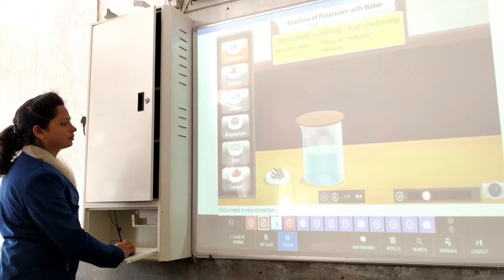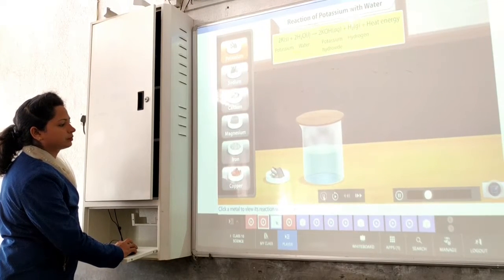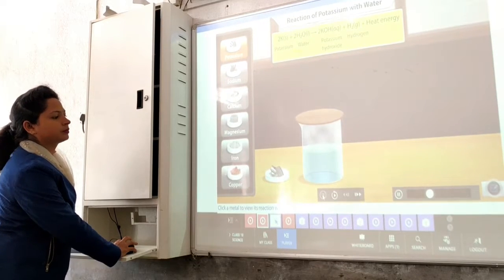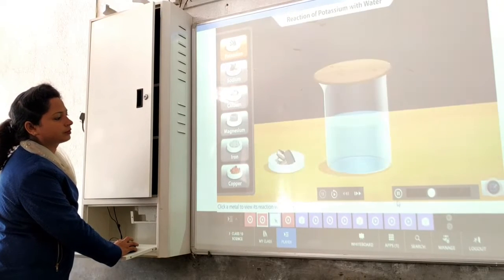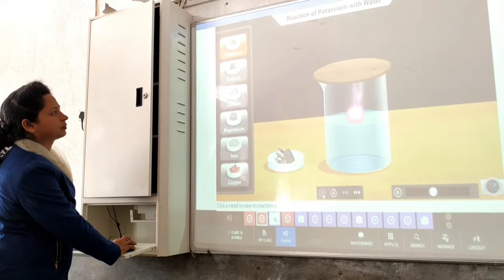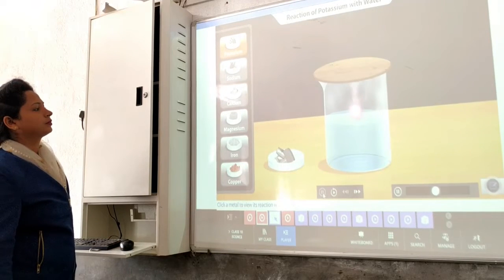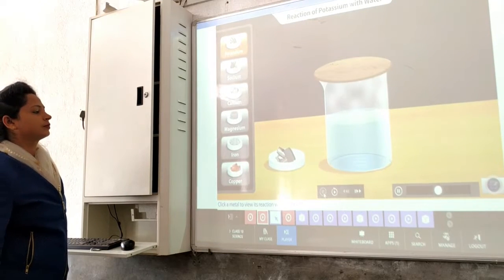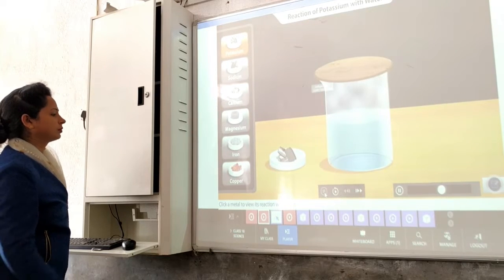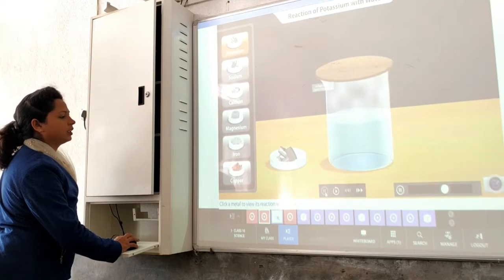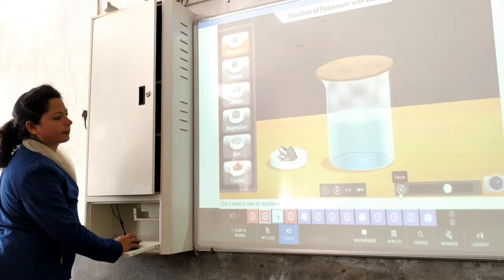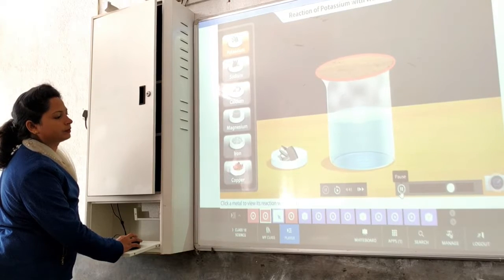This is an exothermic reaction during which a lot of energy is released. Potassium is more reactive than sodium, so it reacts faster and more violently with water than sodium. That's why it's important to cover the beaker to prevent